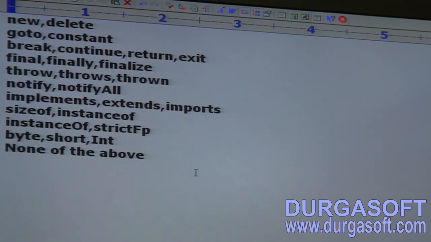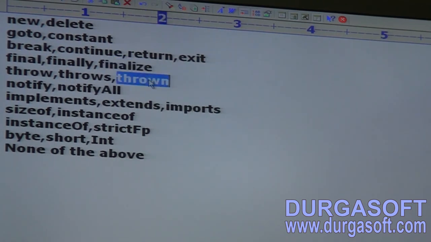Break, continue, return, exit, finally, finalize. Sir, among these, have you observed, which list contains only Java reserved words? First one, second one, third one. Which list? Do you know what is the problem with the first one? Delete is not there. Second one, const but not constant. Third one, exit is a method, not a reserved word. Fourth one, finalize is a method.